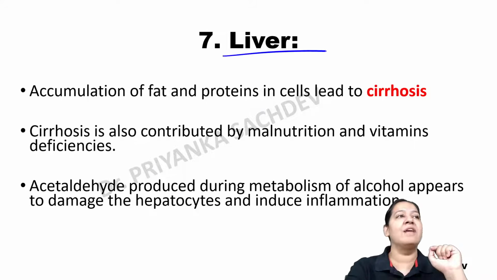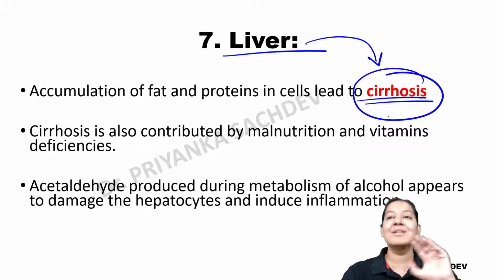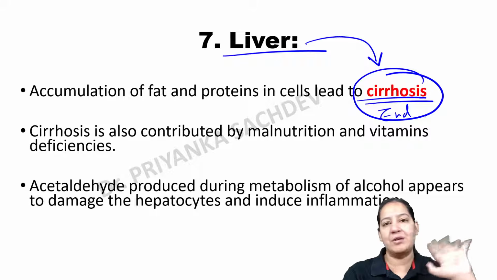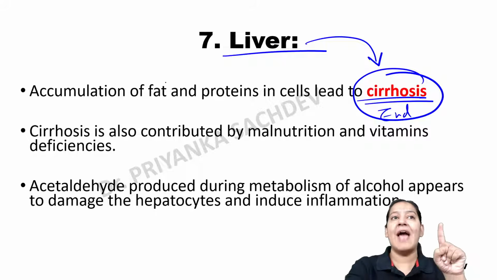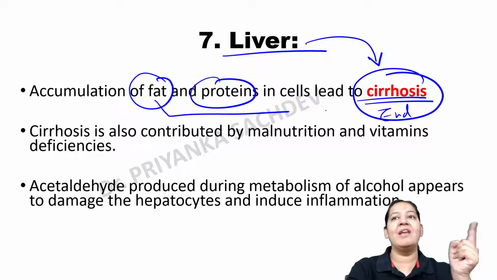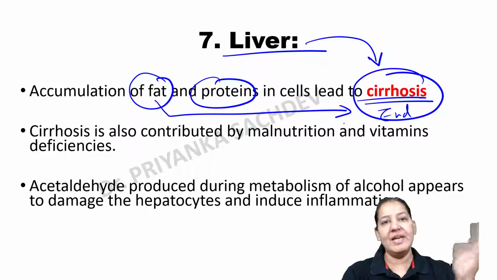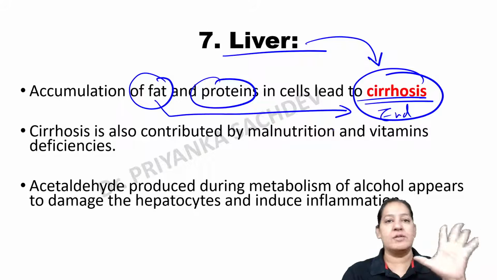What is the effect on the liver? We all know the effect on the liver. Gradually, alcohol causes cirrhosis in the liver. Cirrhosis is an end stage disease. There is no treatment of cirrhosis; the only treatment is liver transplant. So we have heard about alcoholic cirrhosis. Alcohol causes accumulation of fats and proteins in the liver. Accumulation of fat in the liver is fatty liver, which gradually leads to cirrhosis. It will cause injury to the hepatocytes and lead to cirrhosis.